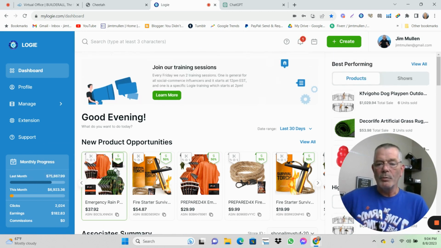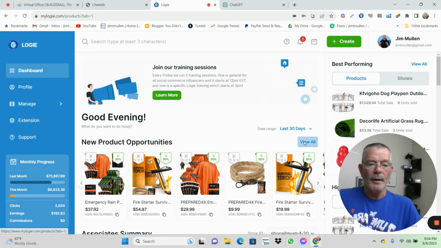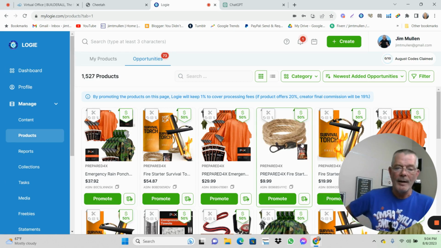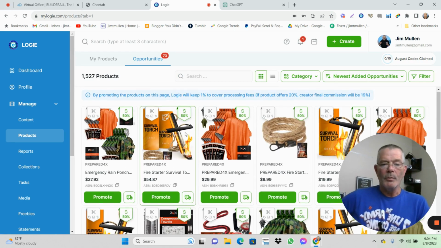So they're always adding new products. Now over here is 50%. Every time you make a sale promoting this product, you're going to earn 50% from the brand on top of your Amazon earnings, your Amazon percentages. Okay, so we're going to view all the products that they have. Their products are added every day. There's brands added every day, and we're going to look for something to promote.